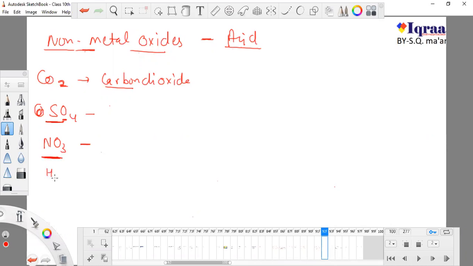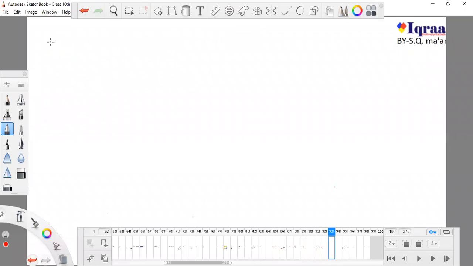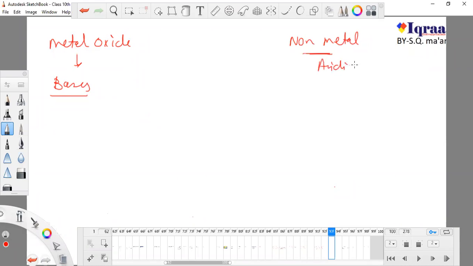I can also use CO3, this is also an acid. So what we learned is that any metal which contains oxygen is basic in nature, and any non-metal which contains oxygen is acidic in nature.